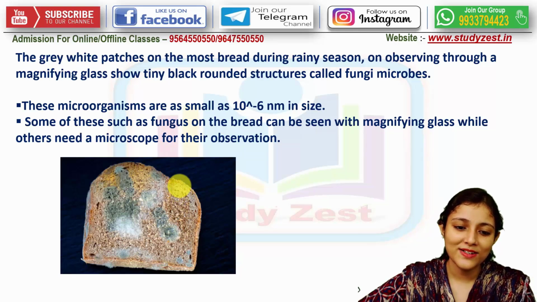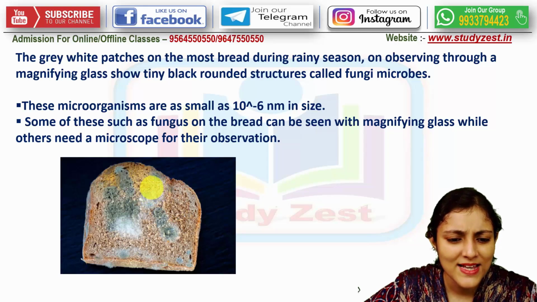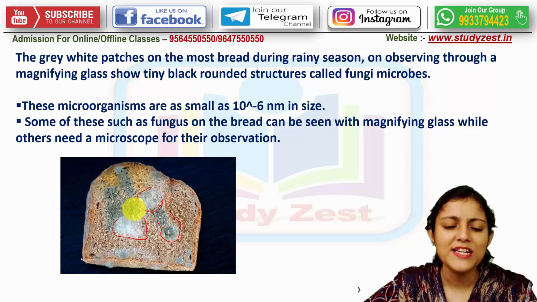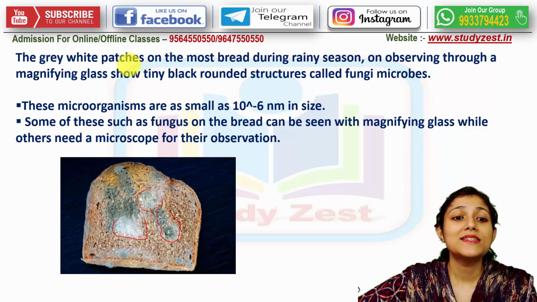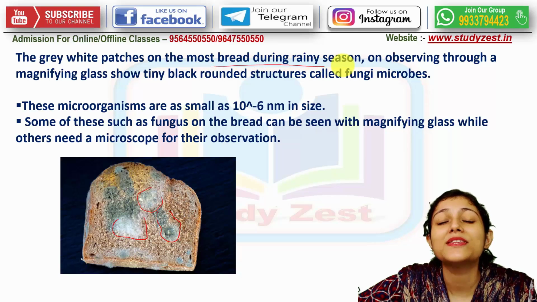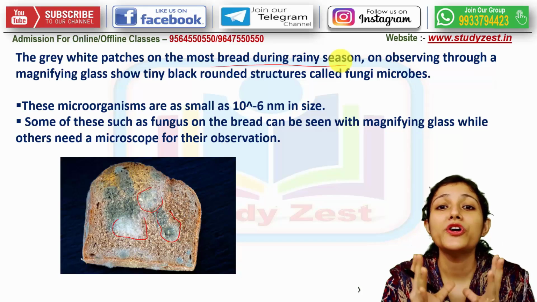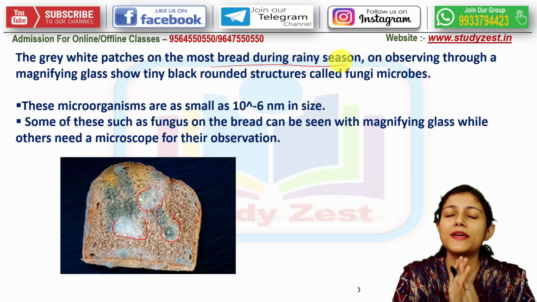Now in this picture, this is a bread where small grayish white patches are seen. These gray white patches appear on moist bread during the rainy season. Basically in the rainy season, the moisture content in the atmosphere remains very high.